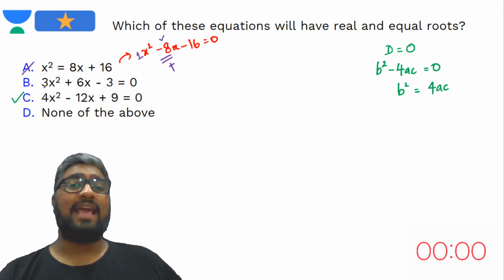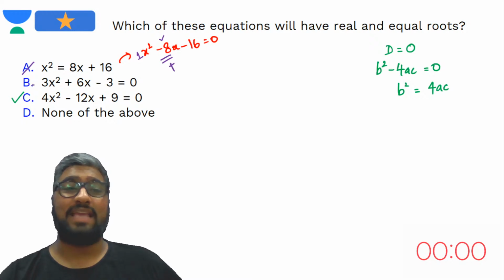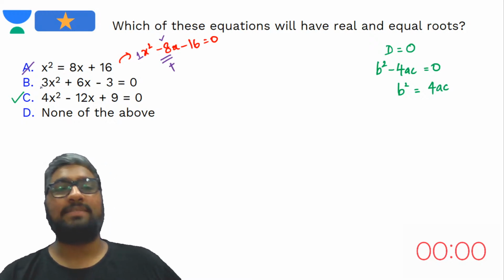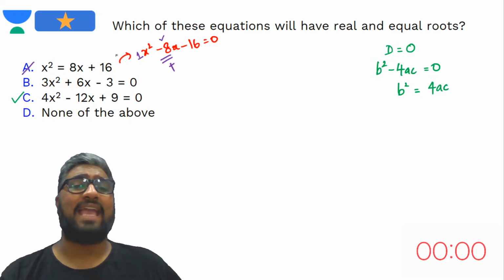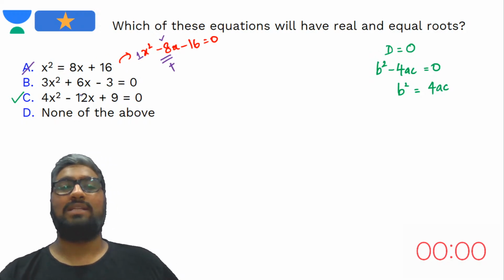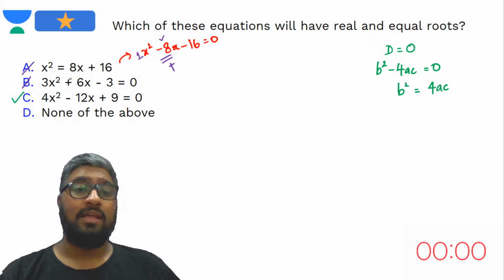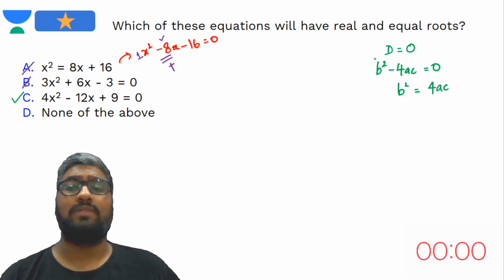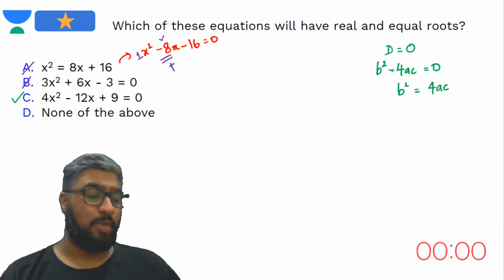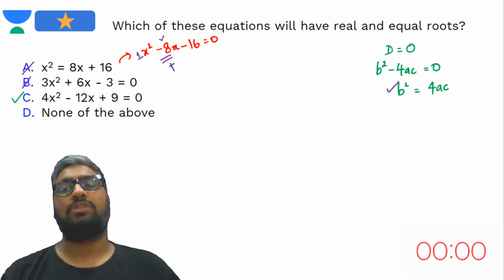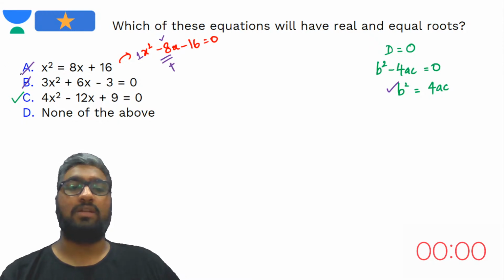Can I apply the same thing for answer choice B? Look at answer choice B. What is 4 times AC here? 4 times AC is negative 36. What is b square? It has to be positive. Whether it's 36 or not, it's got to be positive. Eliminate. The one confusion that can be caused here is if you go with b square minus 4AC, then probably this negative sign may cause a small trouble. Otherwise, if you stick to this, you can easily let go of the two answer choices.